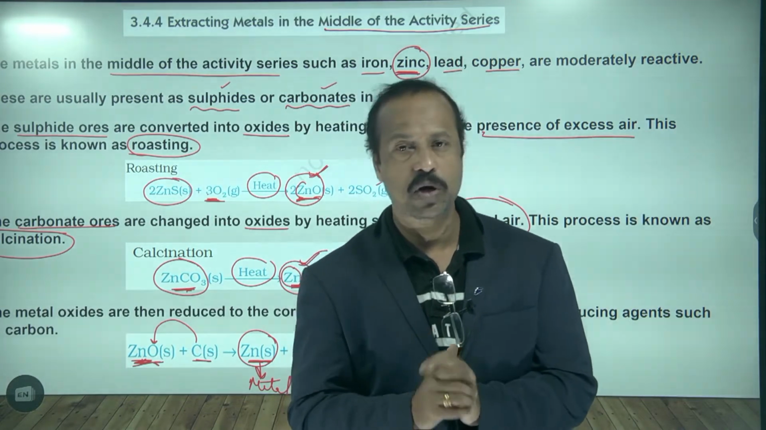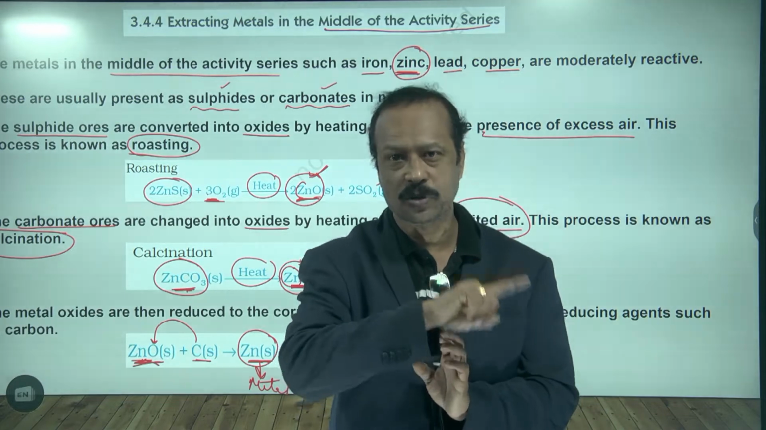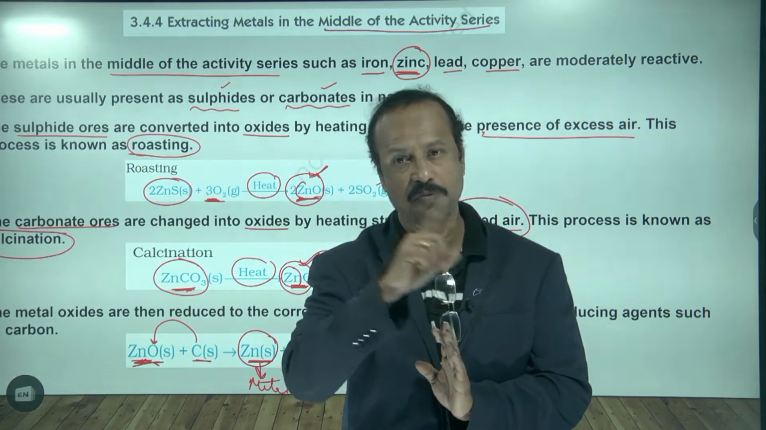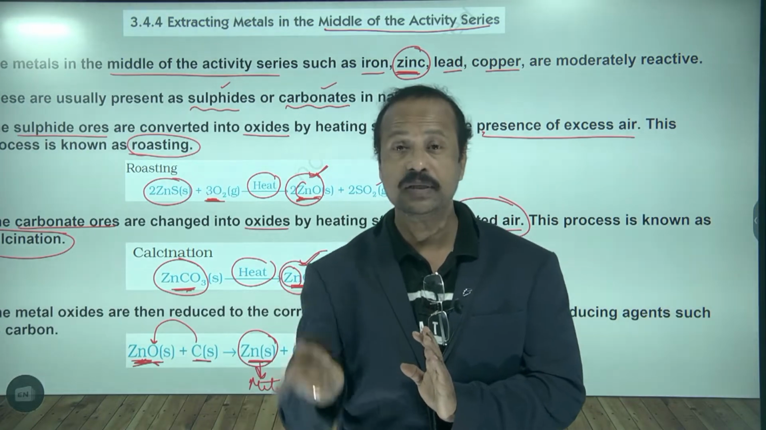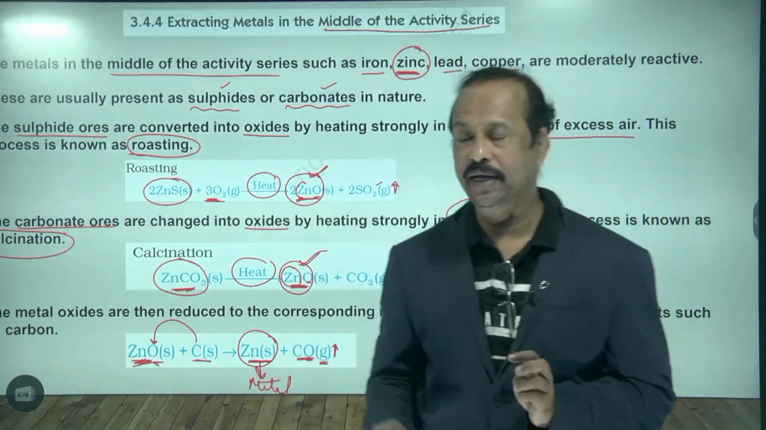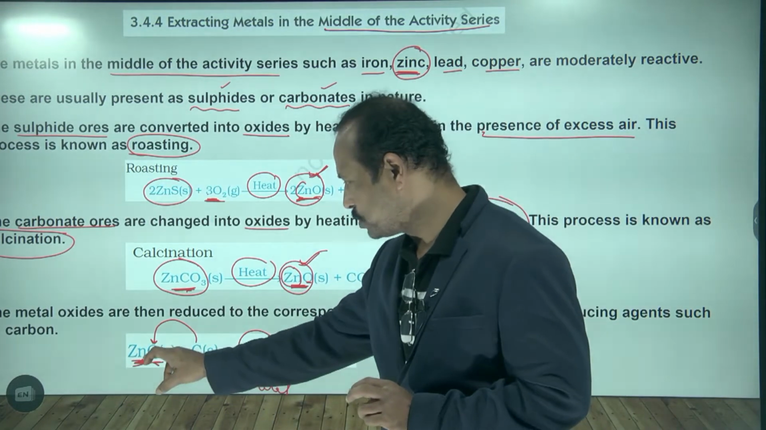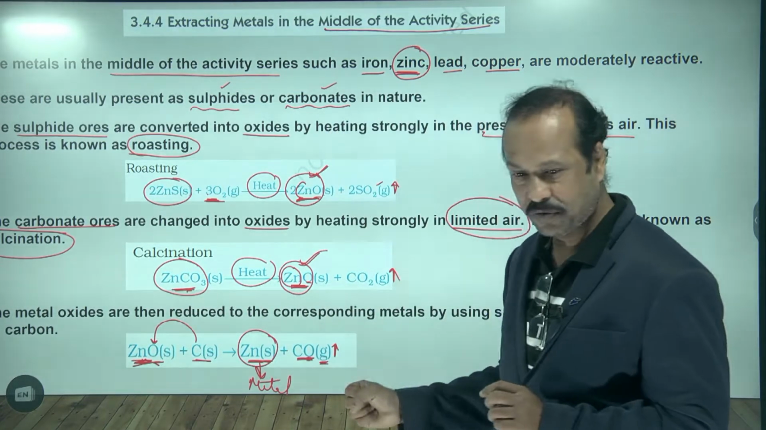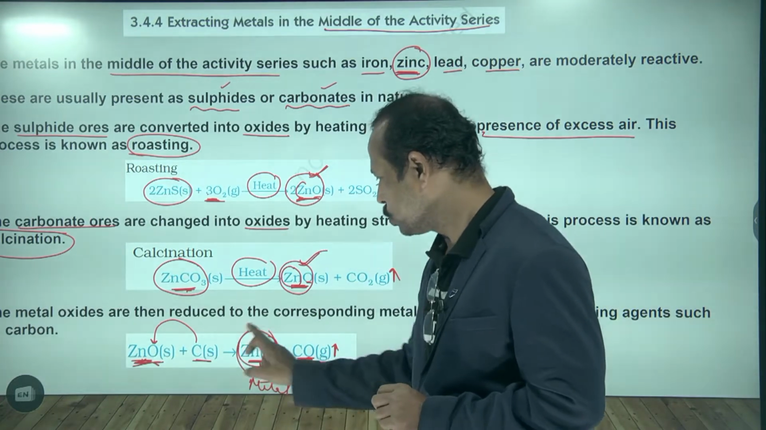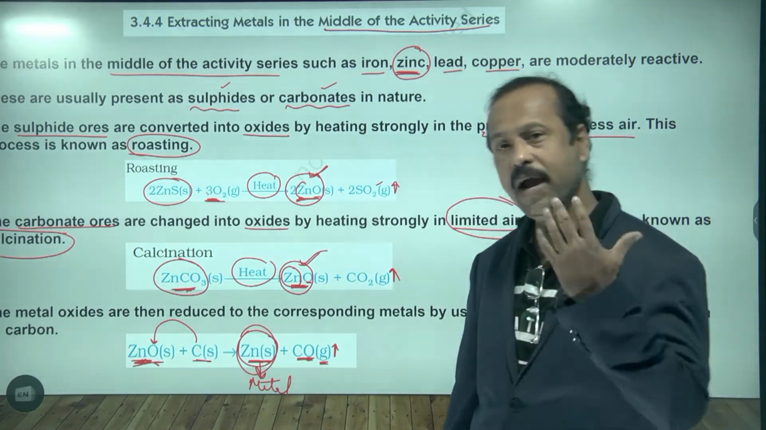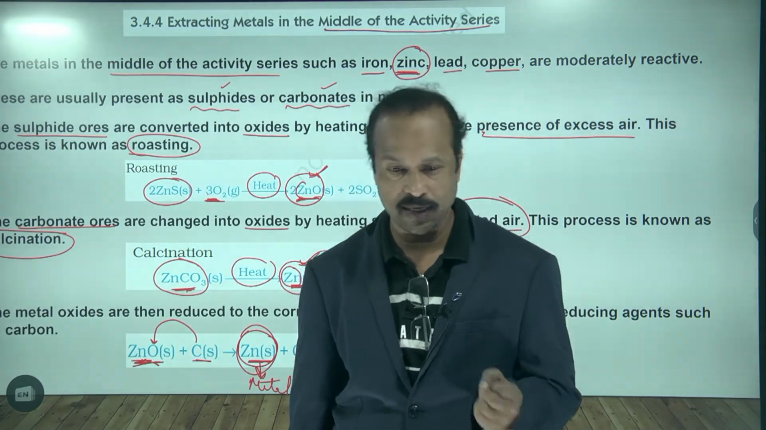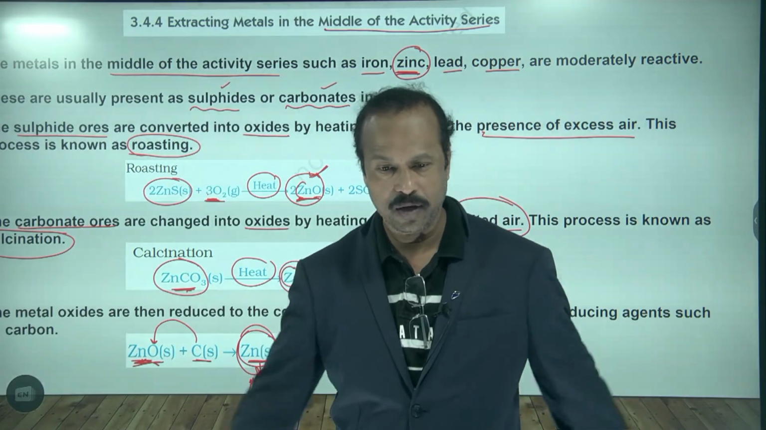By the process called roasting, we convert the sulfide ores into oxide ores. By the process called calcination, carbonates are converted into oxides. That is the first step. In the second step, from the oxides we reduce, by heating with carbon. The carbon takes out the oxygen from the zinc and forms carbon monoxide, leaving the zinc alone. So we get the zinc metal, and this metal is not completely pure. To purify it, we use the electrolytic reduction, to get the pure zinc.